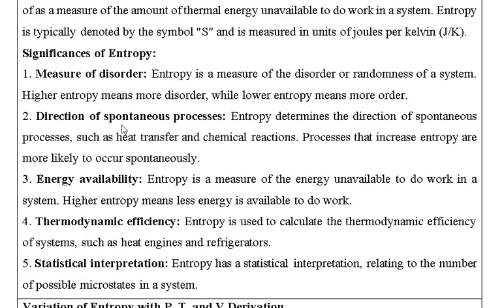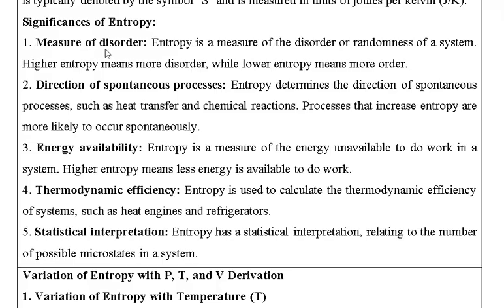Significance of entropy. Why do we need entropy? To measure the disorder of the system and the direction of spontaneous process. As we have said, in a spontaneous process randomness increases, so we can come to know whether the process is spontaneous or non-spontaneous. The third is energy availability. Entropy is a measure of energy unavailable to do work in the system, so the higher the entropy, the less energy is available to do work.